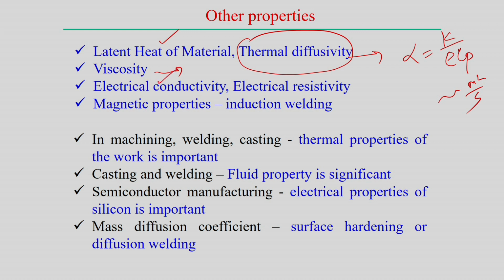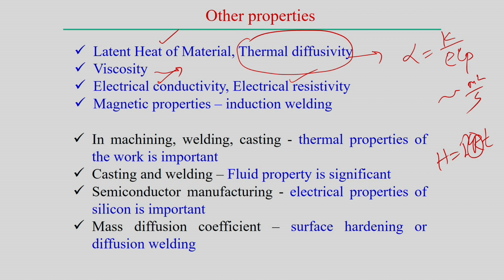Of course, electrical conductivity and electrical resistivity matter in processes which involve, for example, the resistance spot welding process. There the electrical resistivity is also important, because electrical resistivity is simply the resistance to the flow of current, and that creates some amount of heat generation, based on the principle H equal to I square RT. So, R is the resistance here. Just by measuring the resistance during the spot welding process, we can estimate the heat generation. Therefore, electrical resistivity is another parameter we need to know in manufacturing processes.